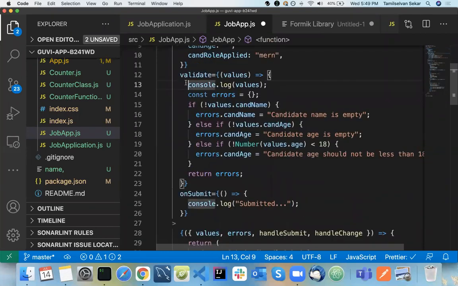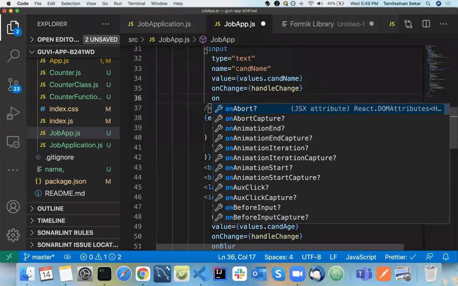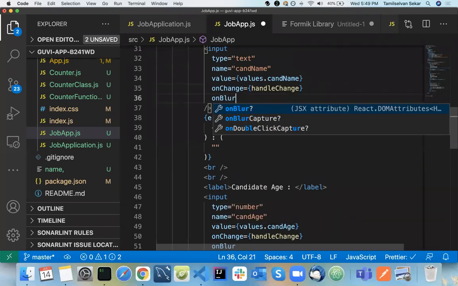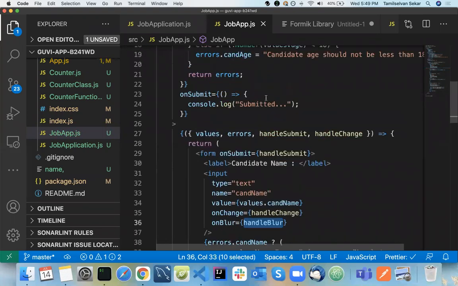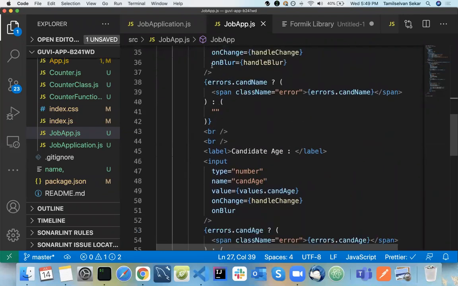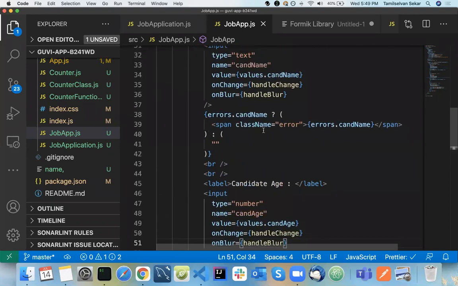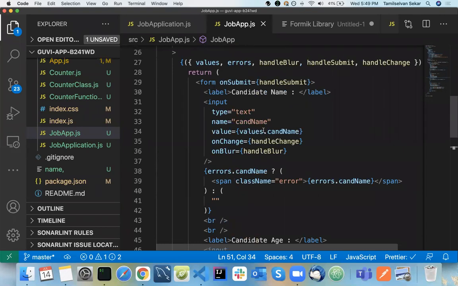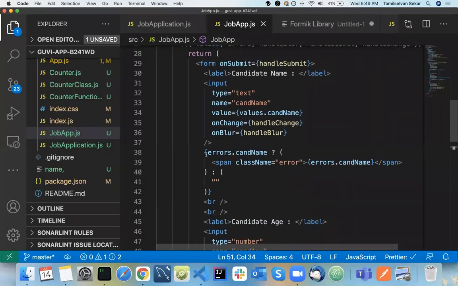Now see here, I'm going to do onBlur. I'm going to use something called handleBlur, because that particular function is given by your Formik library itself. I'm going to do the same thing on blur here as well. Simple. And we need to know whether it is touched or not, right? Whenever it is touched, only then do we need to show this error message.